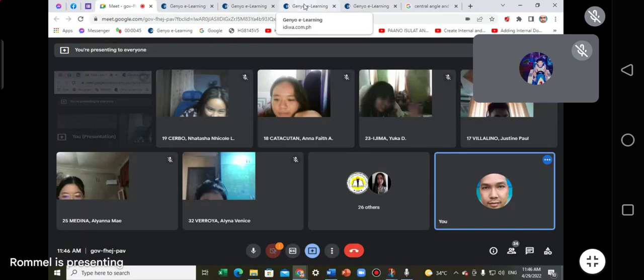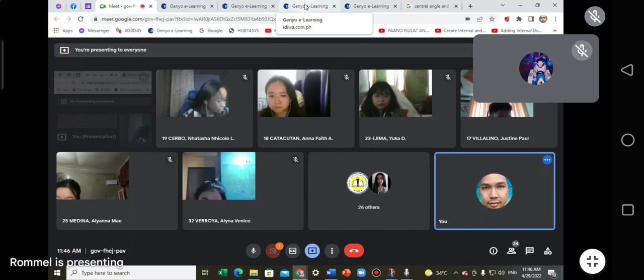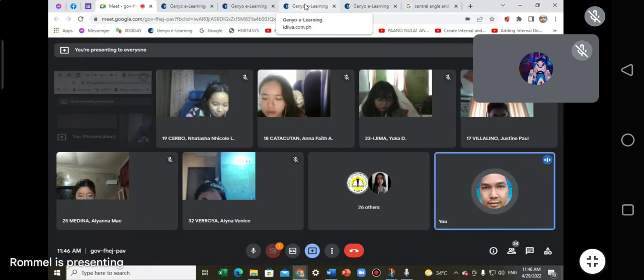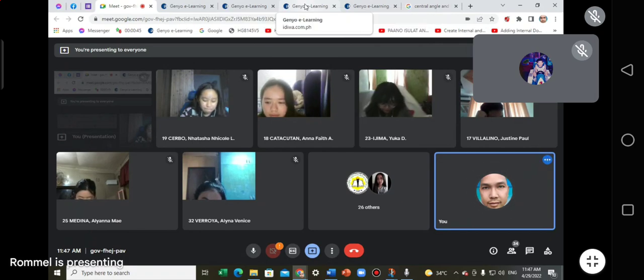Okay, so we'll continue, no? So again, to summarize it, we mentioned about the circle. What is a circle? We define that, no? We should have the word equidistant. Because the circumference of the circle consists of points, or dots, a set of them, equidistant to the center point, a point that is in the center.